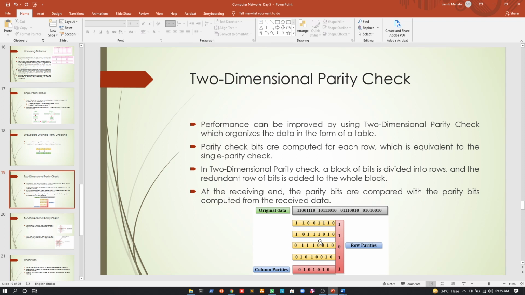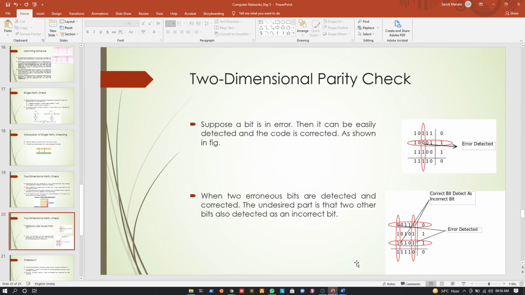Now, will it be like this only? No. Actually, we will just see it for the horizontal one, not for the vertical one. Which means after we have calculated the column parities, we will just check the row for the column parities. And in this row we can see that there are an odd number of ones. So for this we have taken this as 1, not for the vertical ones, just for the horizontal one. Okay, sir.